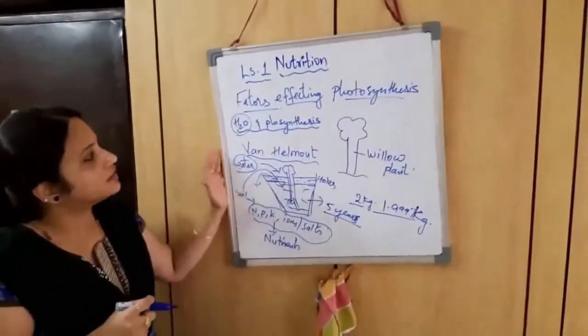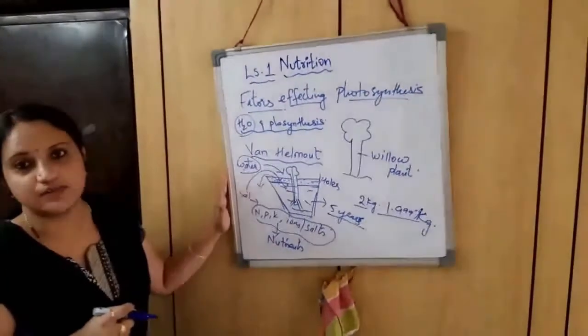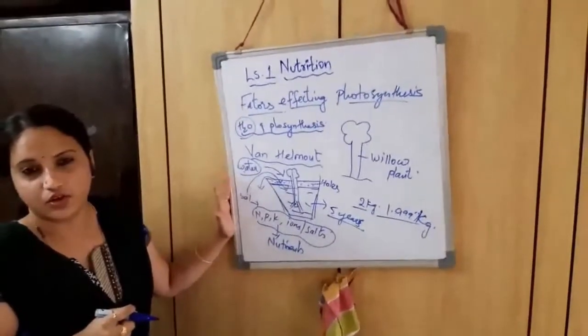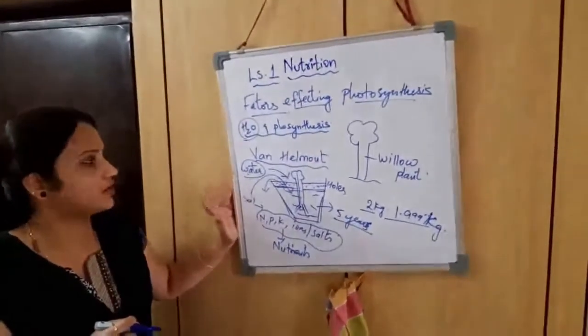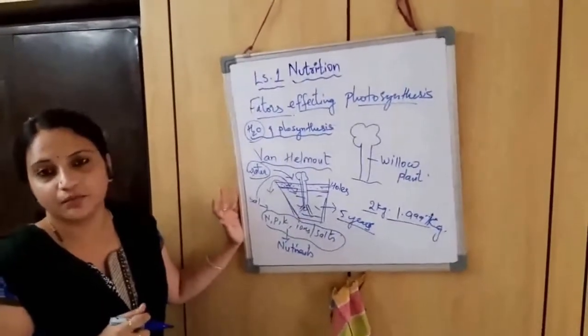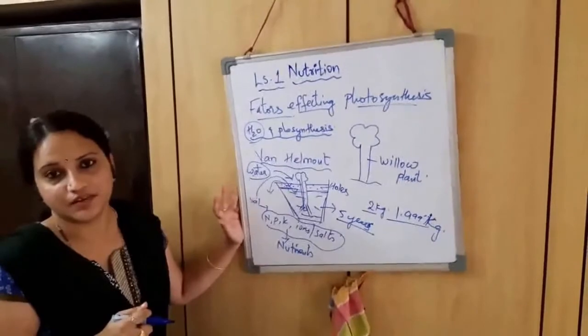So in this way, the first factor, water, helps in the process of photosynthesis. Water plays a very important role in photosynthesis. If water is not supplied properly to the plant, it may eventually even die.